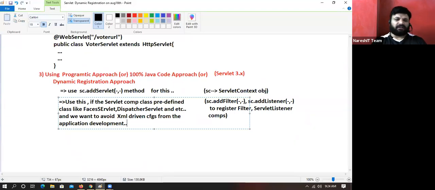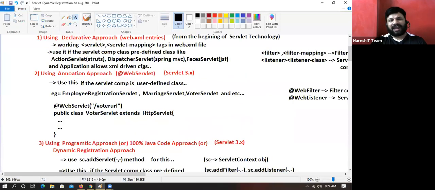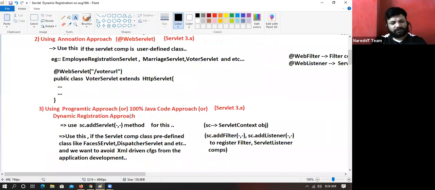Then you may ask me one question. Sir, go for annotations. Now, on predefined classes, can we open the source code and add annotations? No, no, no. Not possible, impossible, right?